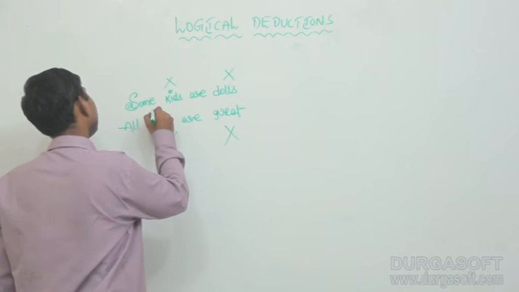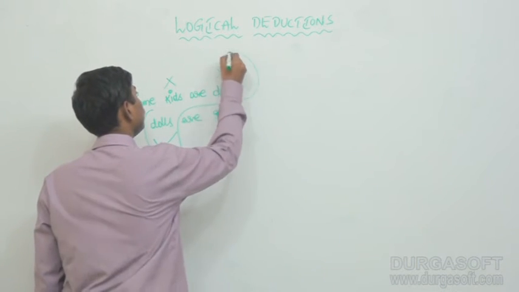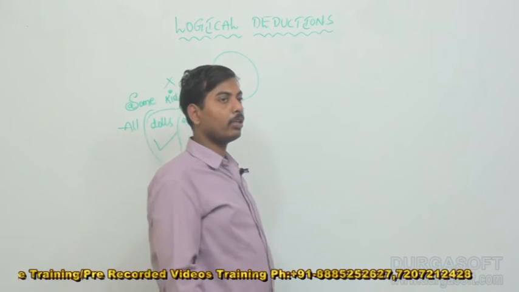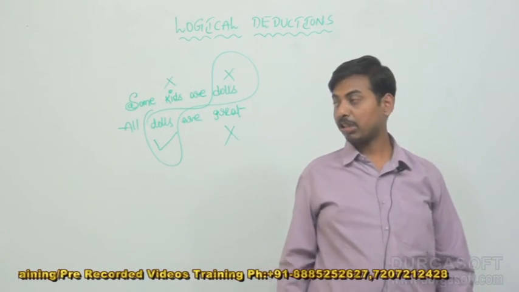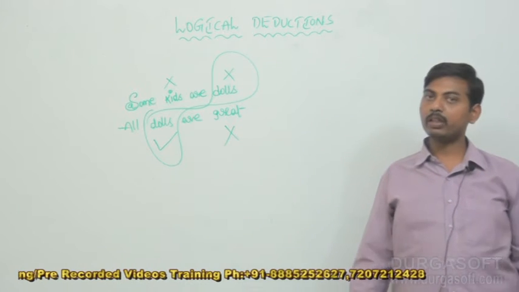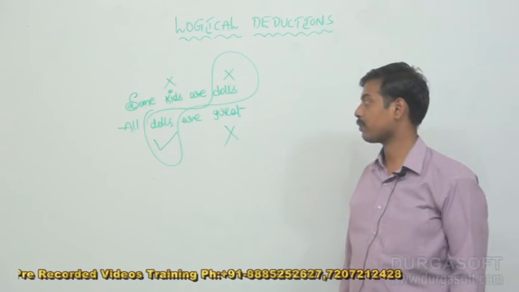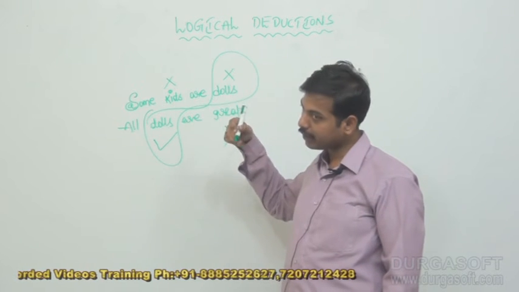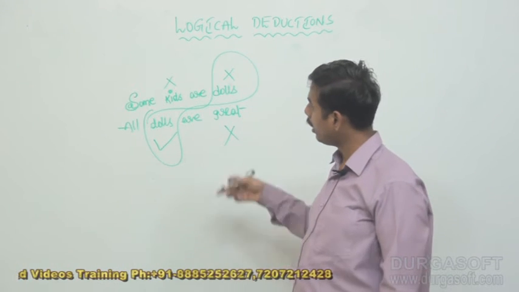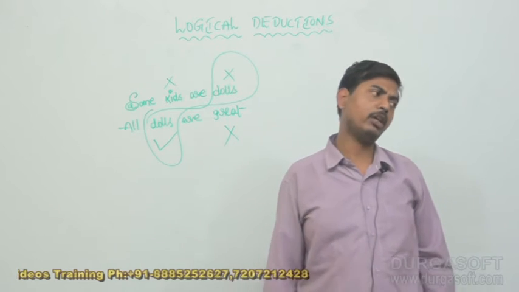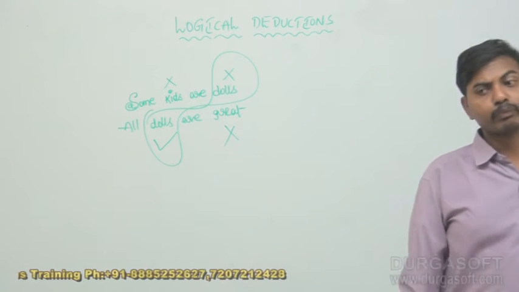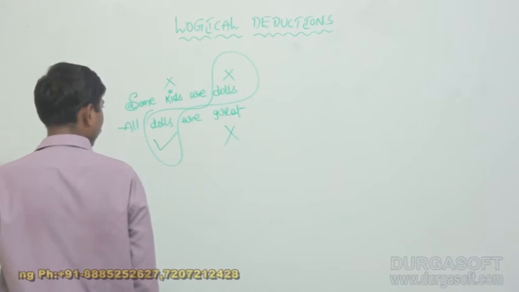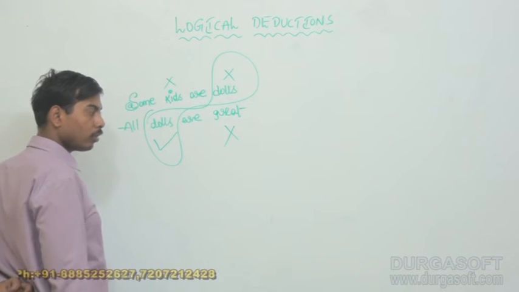What is the middle term in these two statements? In these given two statements, we have identified the middle term, that is dolls. Let us check here. Is the middle term distributed even a single time? Yes. Dolls is distributed at least one time. Then we can draw a conclusion. Already we know, if any one of the statements is particular, then the conclusion is also particular.